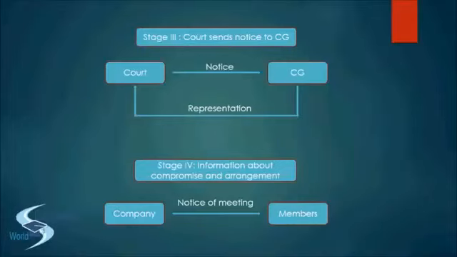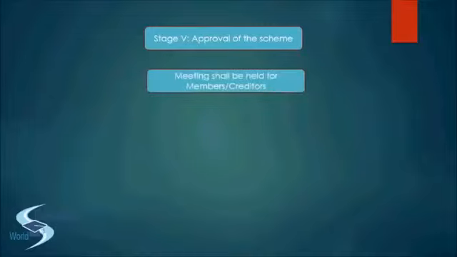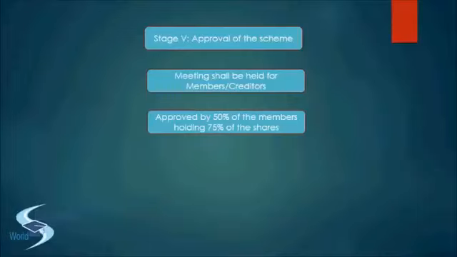So if we recall the steps, it was the company sending an application, the court approving the application, the court sending a notice to CG for representation, and then the company sending a notice to the members for holding the meeting. So these preliminary processes come to an end, and then the final meeting is held. Now how are the decisions taken in the meeting, right? So we move on to stage 5, where the approval of the scheme takes place. So over there, the meeting shall be held for the members or the creditors whosoever have been called for the meeting, or maybe both of them may have been called. And in the meeting, the approval of the scheme will take place.